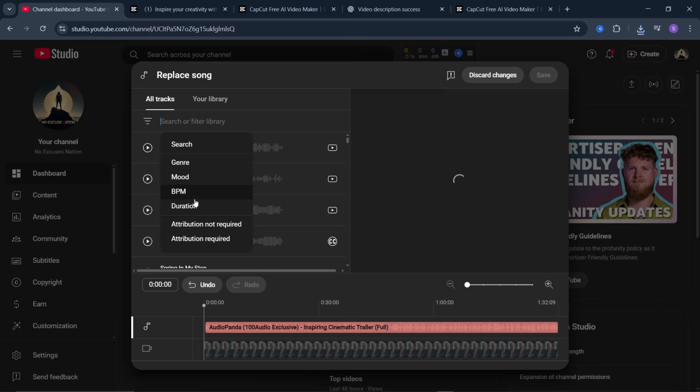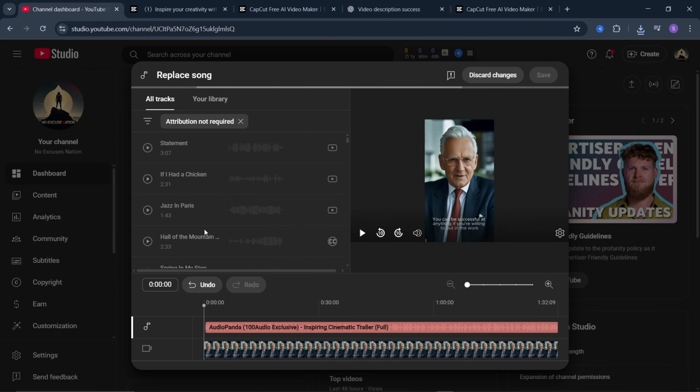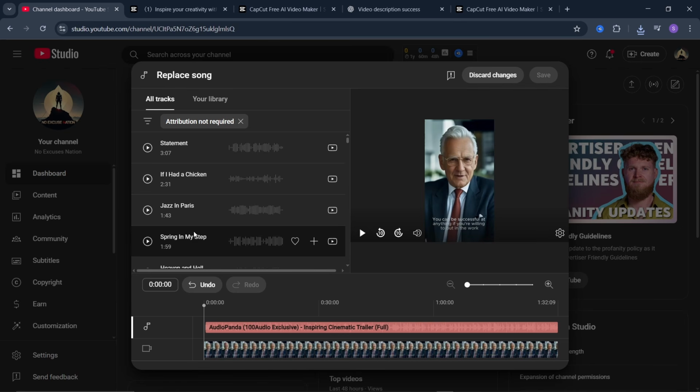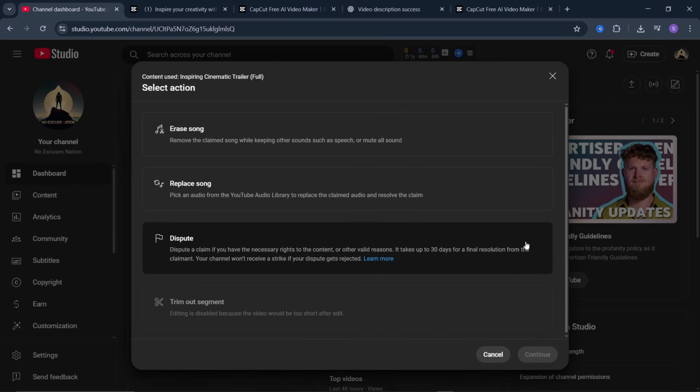Now you can just come over here and set it to attribution not required. When you say attribution not required, it means you are not going to give credit to whoever made the audio you are going to use. Now, you just have to play some of the audios here and see. So basically, you can test any of those audios and go with whatever you want.